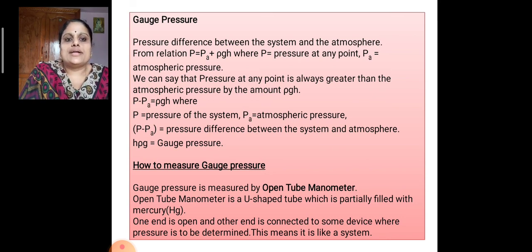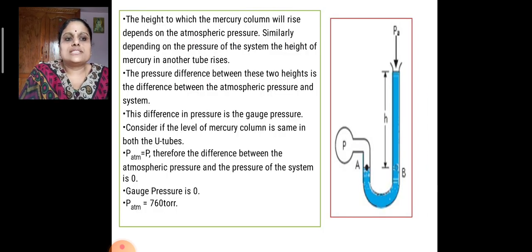The open tube manometer is a U-shaped tube which is partially filled with mercury. One end is open and the other end is connected to some device where the pressure is to be determined. So in this figure, you can see a U-shaped manometer in which a liquid is filled and one end is open to the atmosphere, where the pressure is marked as PA, and the other end is connected to the device whose pressure we intend to measure. That is represented by P.